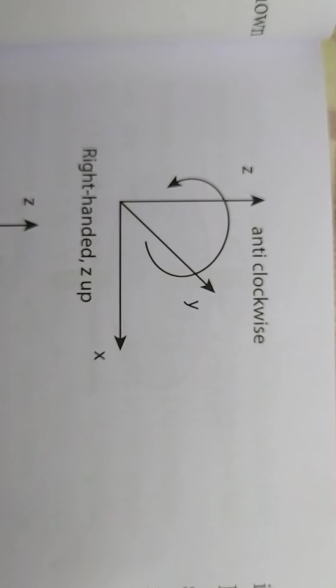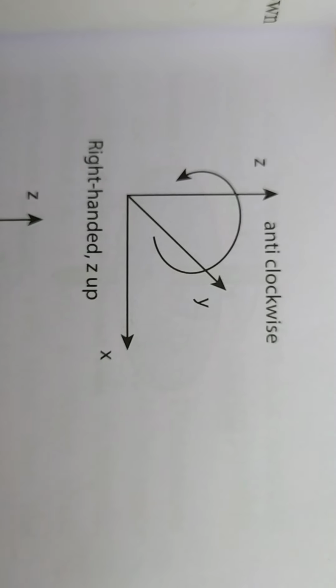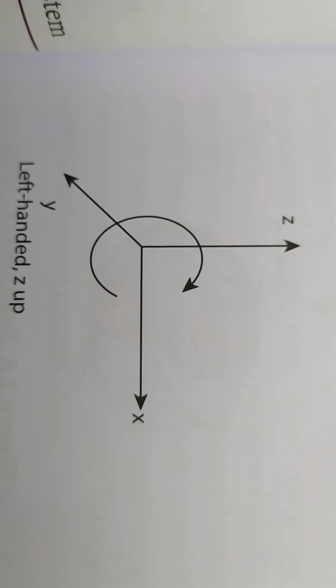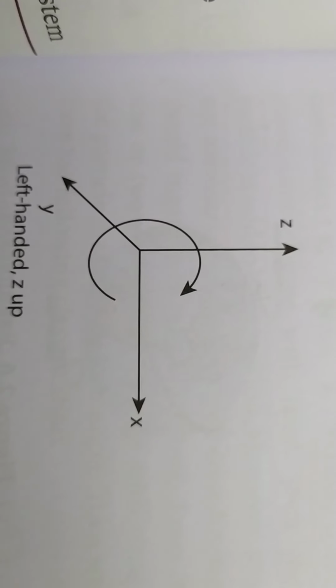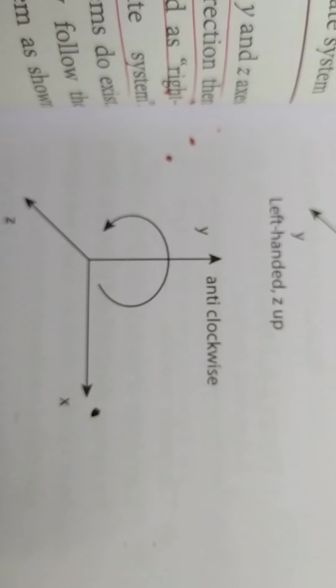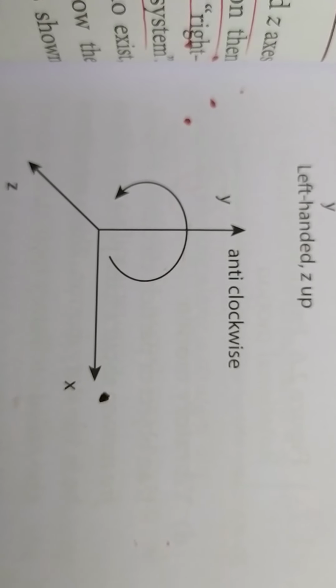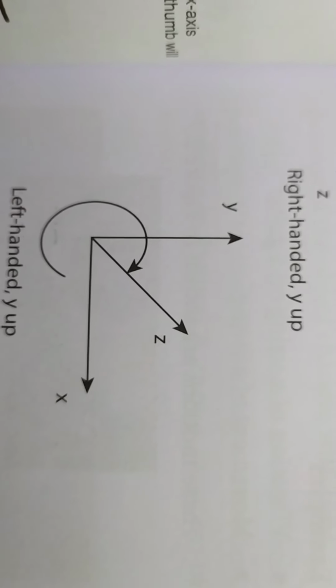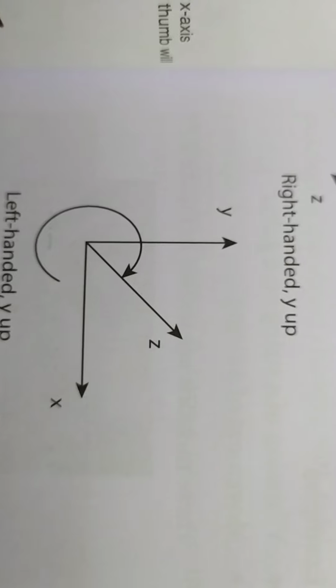This is anti-clockwise, but z is up. And here this is left-handed, that is z is up, but this is in clockwise direction, whereas here this is in anti-clockwise direction, y is up, and here this is also clockwise direction, but y is up.